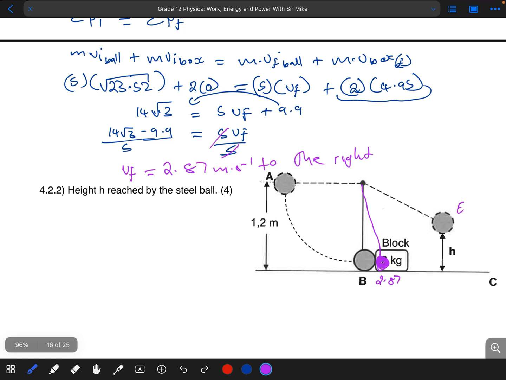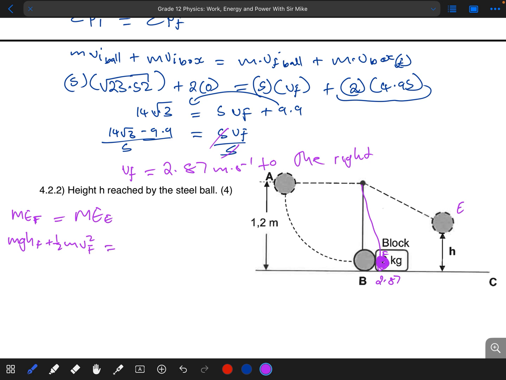So the mechanical energy at point, let's say, F, after the collision, which is the mechanical energy of the steel ball after the collision, is simply equal to the mechanical energy of the object when it reaches point E. So it is simply mgh at F plus a half mass multiplied by the velocity v squared at point F, initially on the ground.